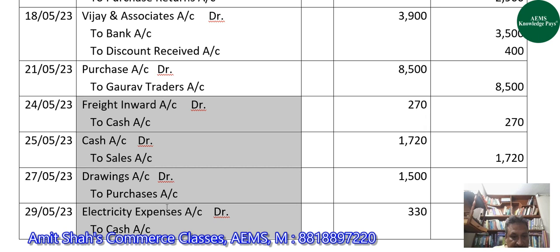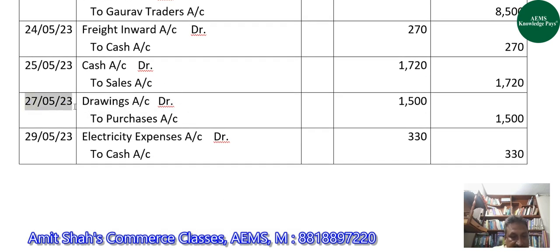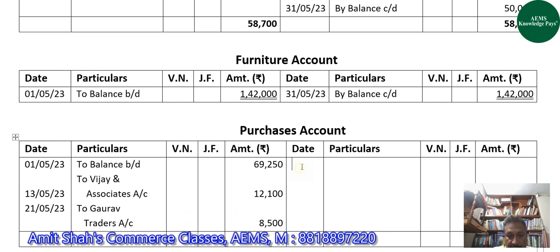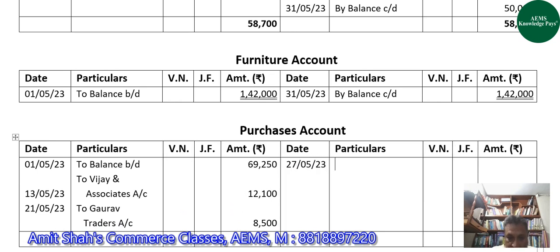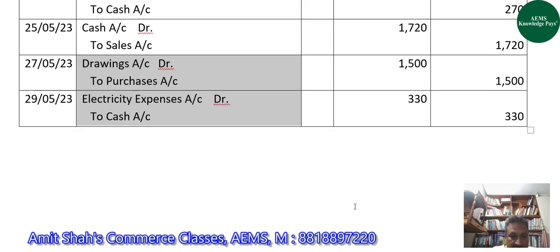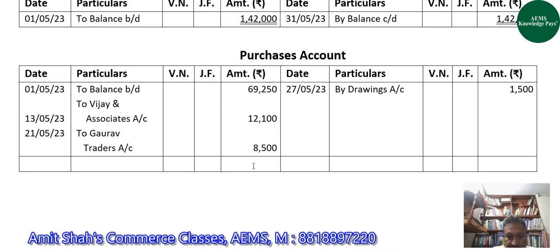After 21st May, purchase account is involved here where purchase account is getting credited on 27th May. So on the credit side of purchase account on 27th May, we will write by drawings account with 1,500. After this, there is no transaction in which purchase account is involved. So we will close purchase account. Here also debit side is more than the credit side.